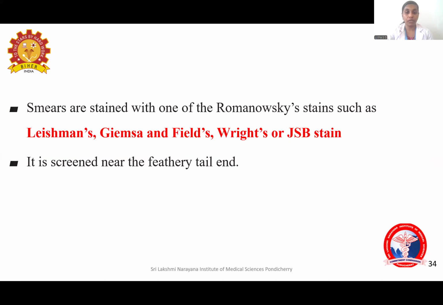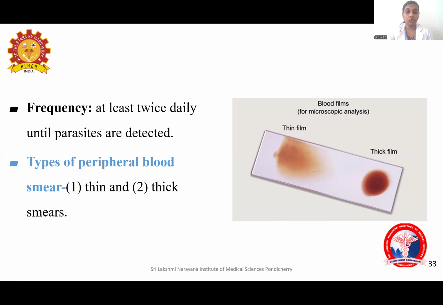To prepare the thick film, you have to keep 4 drops of blood on the slide and spread it in the form of a circle. For the thin film, you have to keep 1 drop of blood on the microscopic slide, take another glass slide and make a tongue-shaped smear.